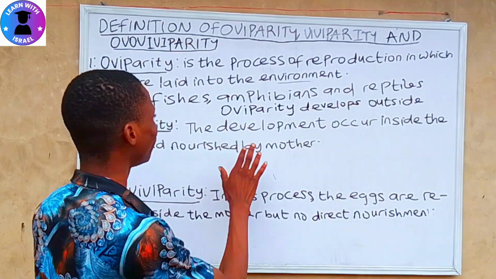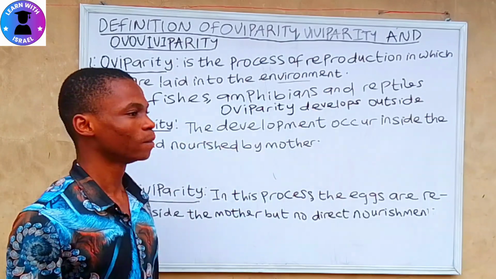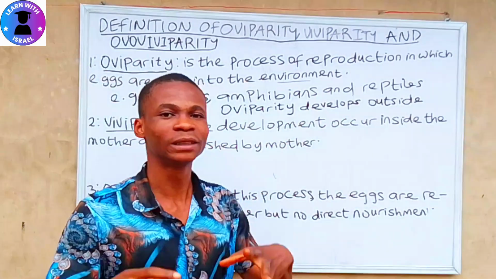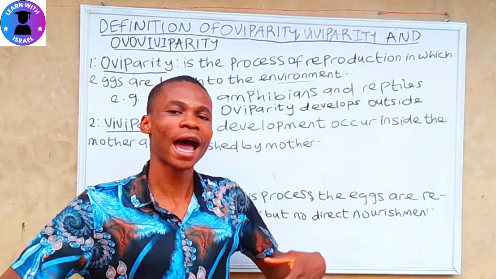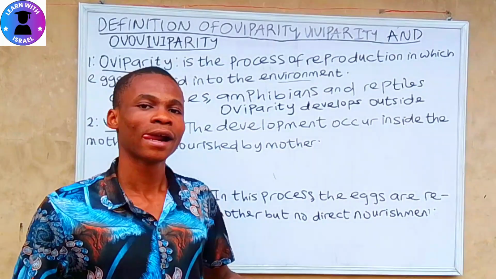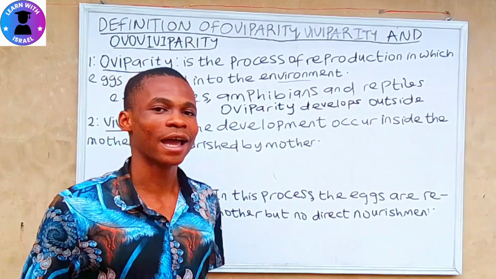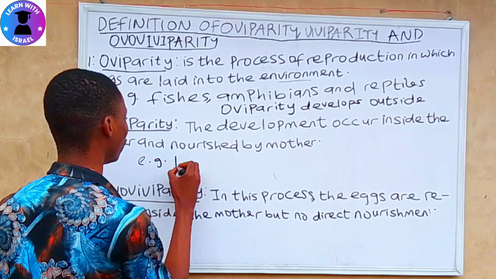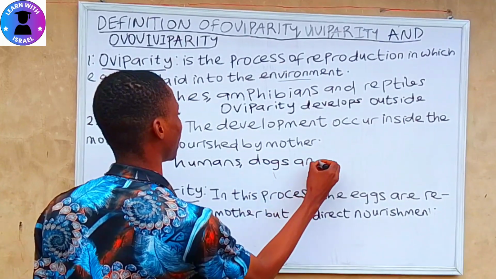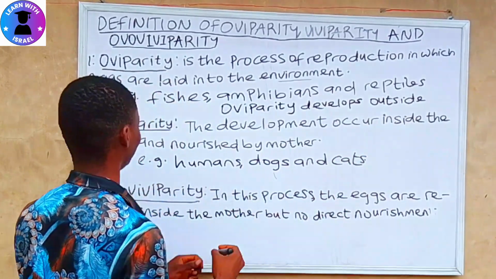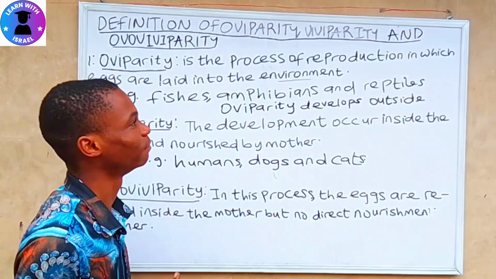In viviparity, the development occurs inside the mother and is nourished by the mother, who carries the young ones and gives birth to them alive. Viviparous animals include humans, dogs, and cats. So we now know the difference between oviparous and viviparous animals.